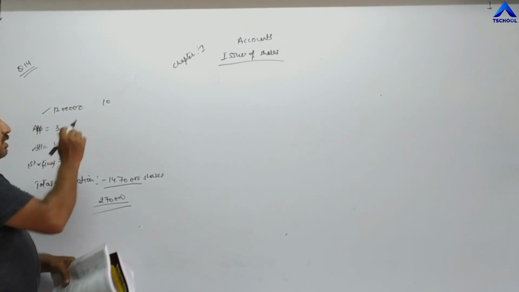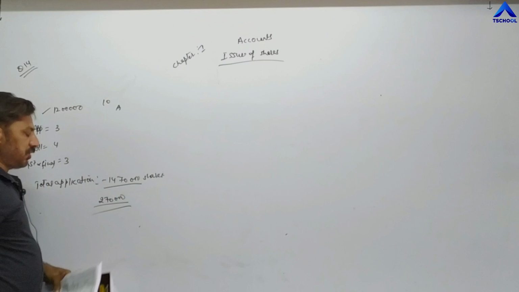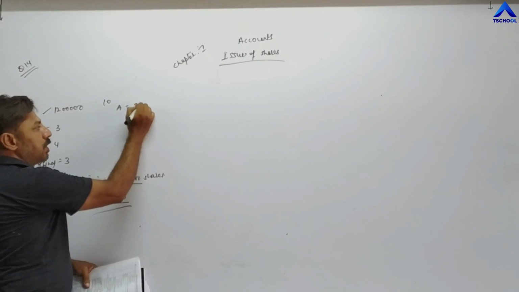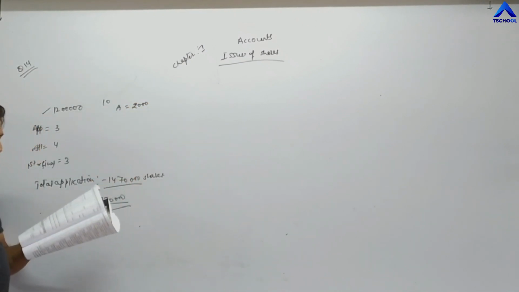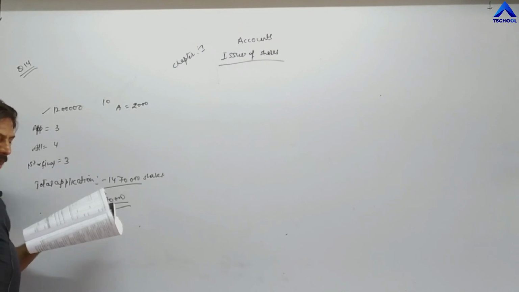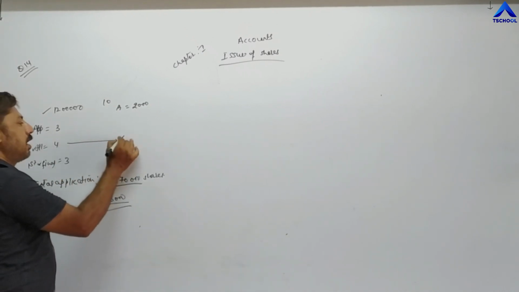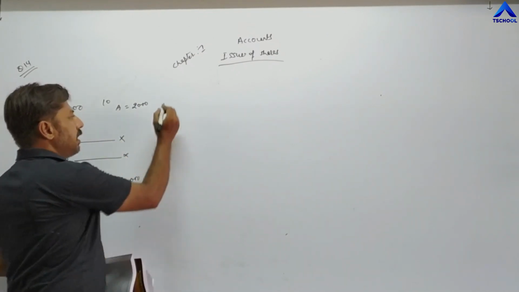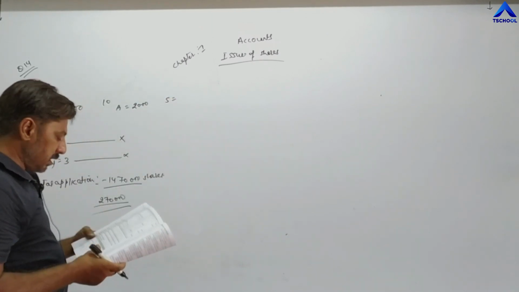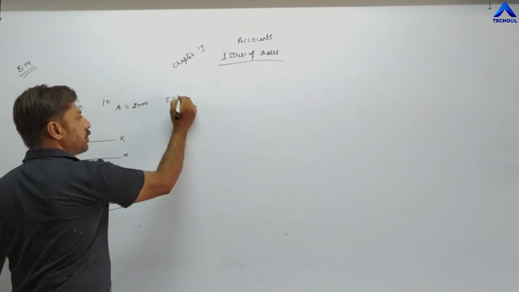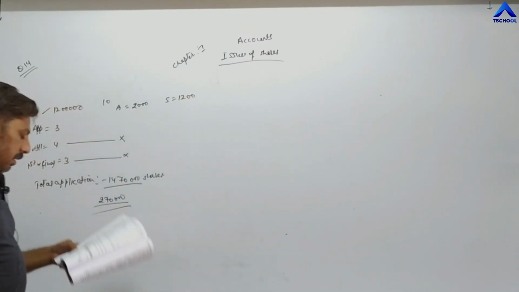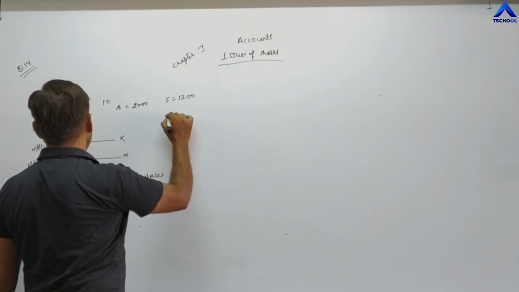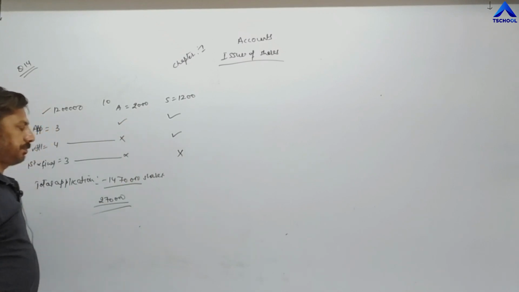Completed. Now Akash, one shareholder, who was allotted 2,000 shares, did not pay allotment and final call. He has not paid allotment and then final call. Now another shareholder, Sunny, who was allotted 1,200 shares, did not pay final call money. He has not paid only final call money, which means he has paid 2 installments and Akash has paid only 1 installment.